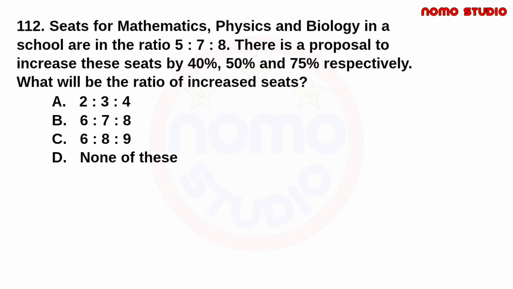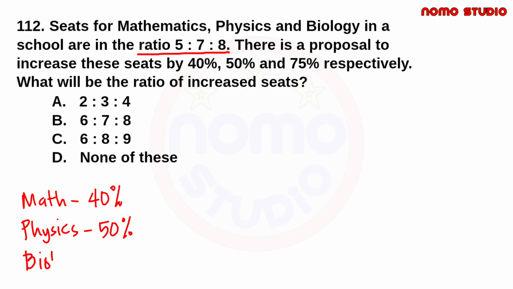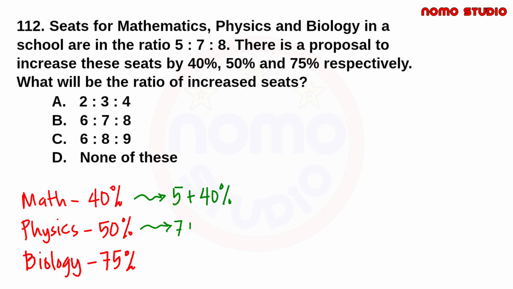Ang sabi dito, ang original ratio ng mathematics is to physics is to biology is 5:7:8. At ang sabi din po dito na may proposal to increase the ratios for each of the subjects. For mathematics, mag-i-increase ng 40%. For physics, mag-i-increase ng 50%. And for biology, mag-i-increase ng 75%. So, kung iisa-isahin po natin, ang mathematics is 5 plus 40%. At ang physics naman is 7 plus 50%. And lastly, ang biology is 8 plus 75%.